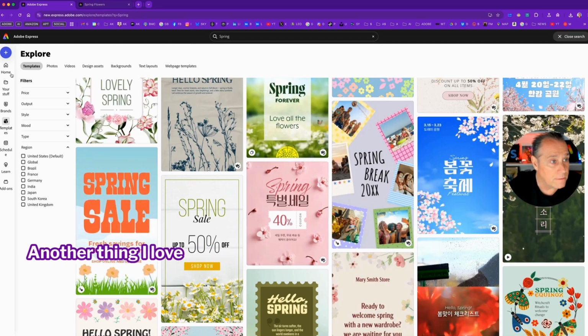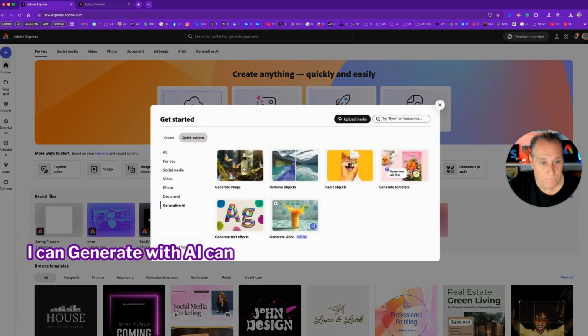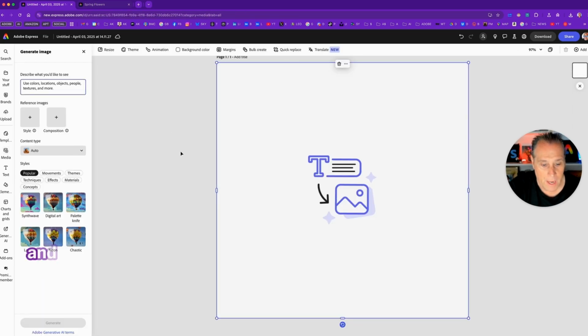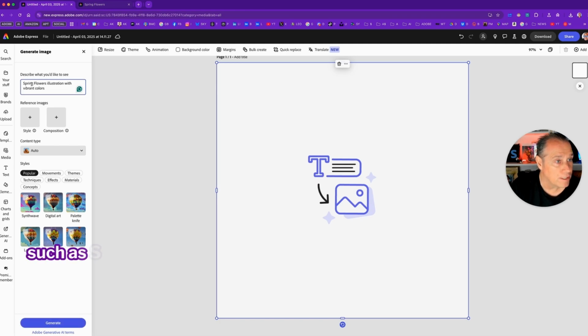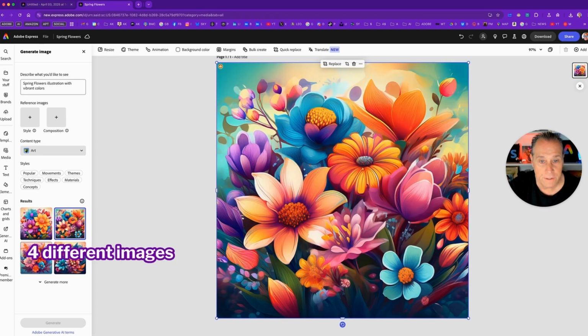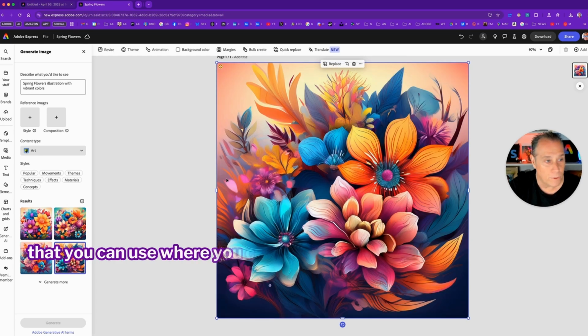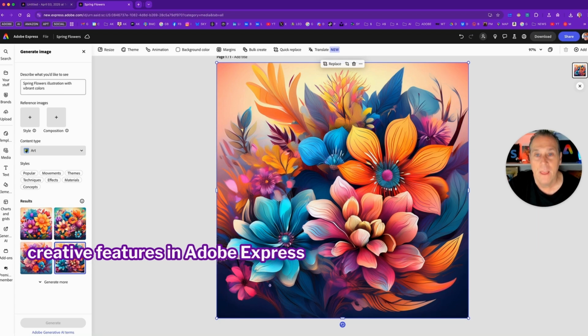Another thing I love is going back here. I can generate with AI. I can say generate with image, and I can do a simple describe what you'd like to see, such as spring flowers, illustration with vibrant colors. Click generate, and then quickly it generates 4 different images that you can use, where you can then add text, etc. So a lot of wonderful features, creative features in Adobe Express that I love.